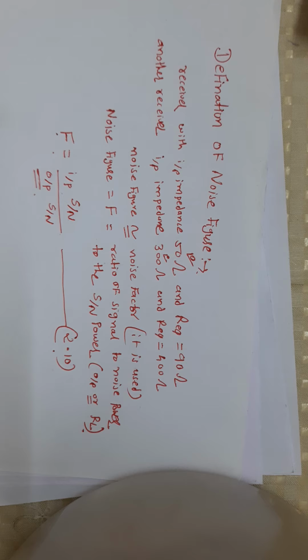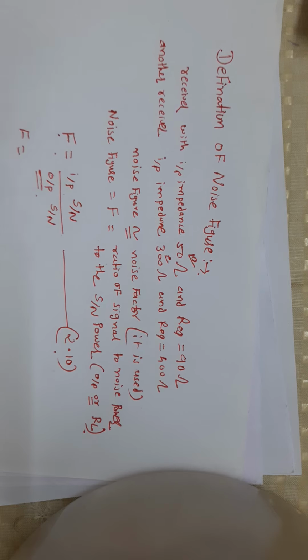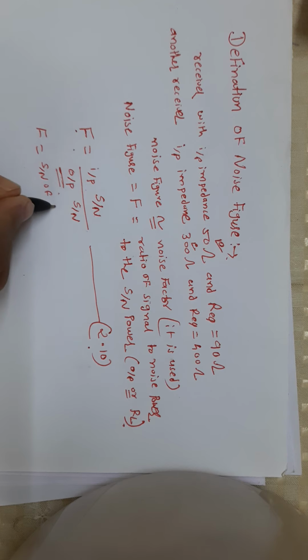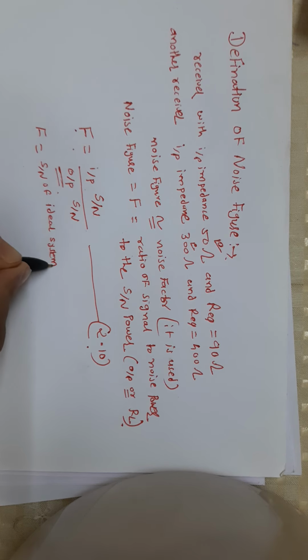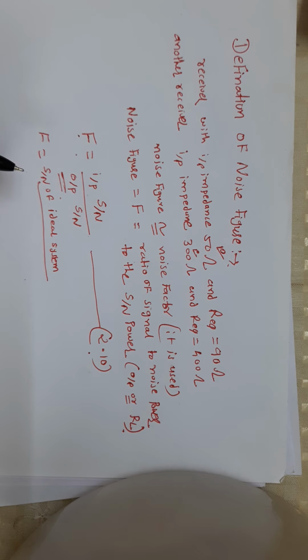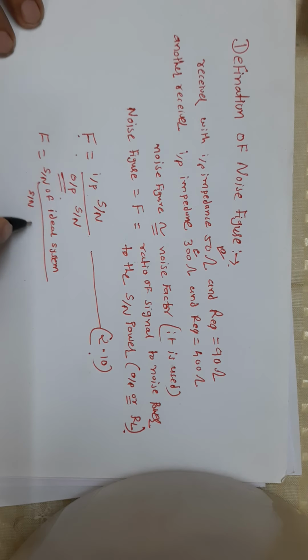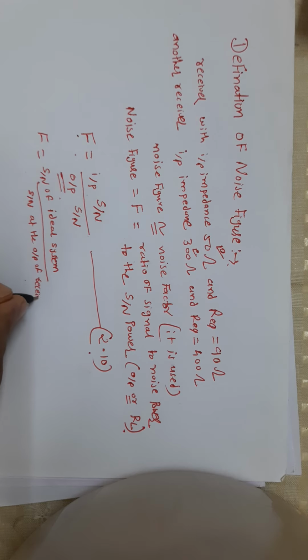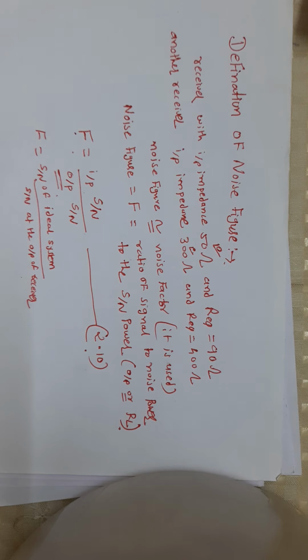Hence, we have the alternative definition of noise figure, which states that F is equal to the signal to noise of an ideal system divided by signal to noise at the output of the receiver or amplifier under test, both working at the same temperature over the same bandwidth,